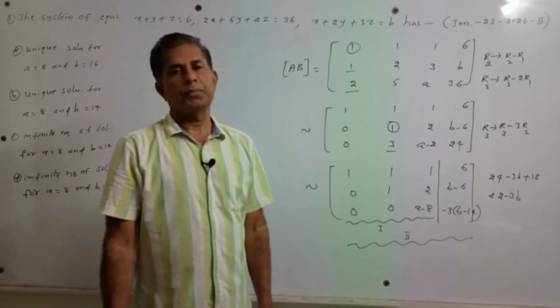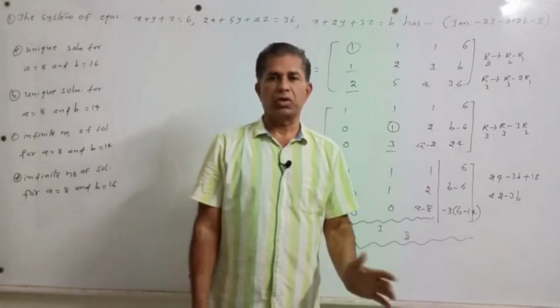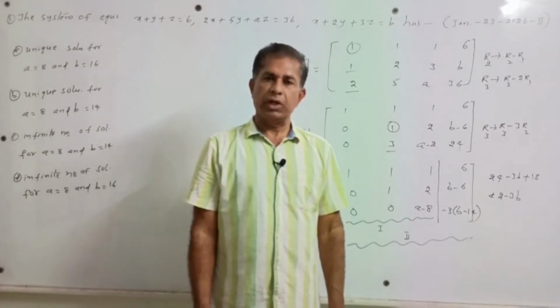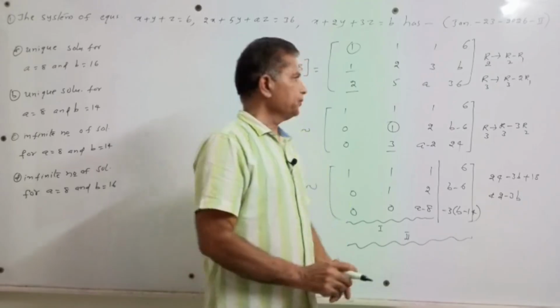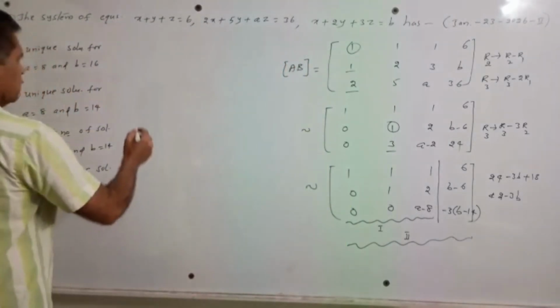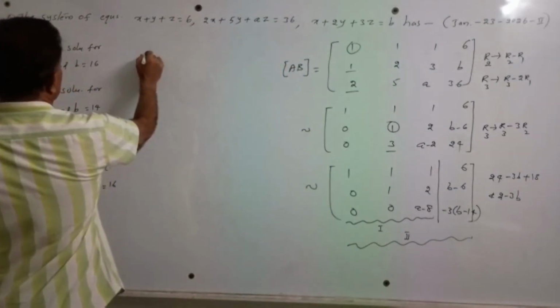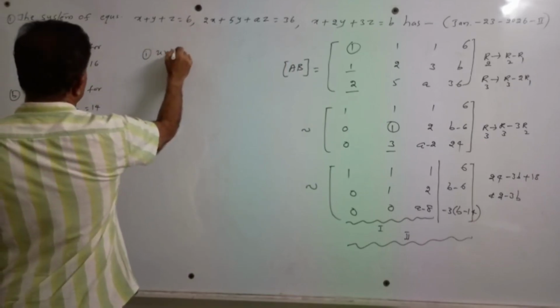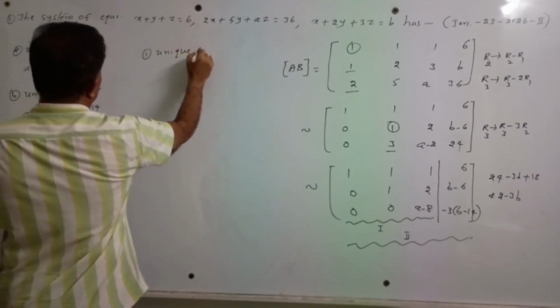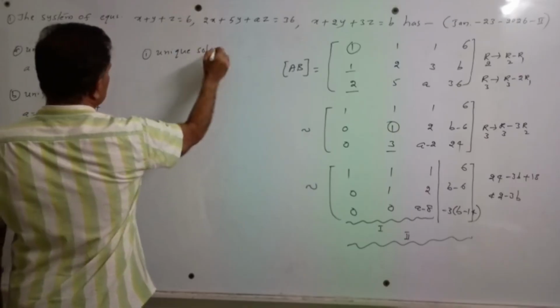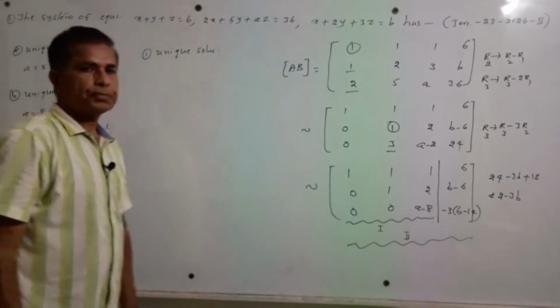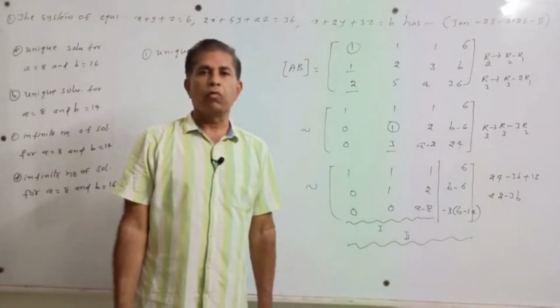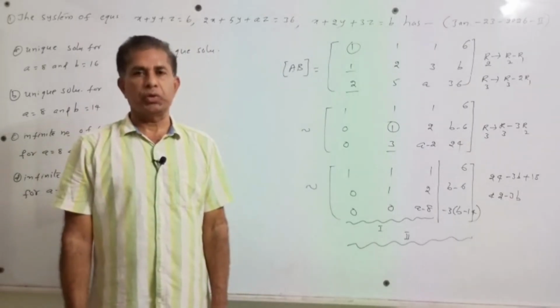Now see the procedure to find the nature of the solutions for the above system of equations. Consider case 1, unique solution. What is the condition for a unique solution?